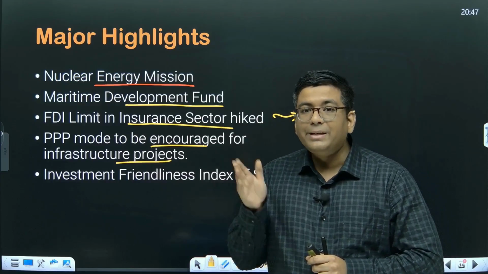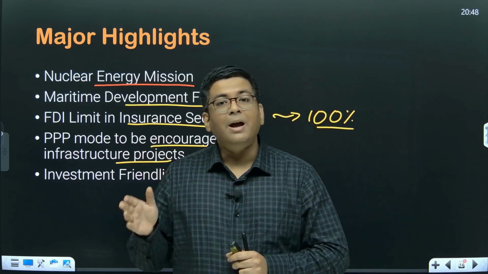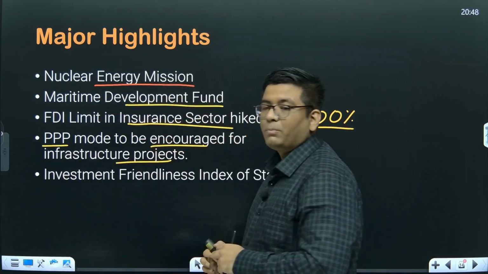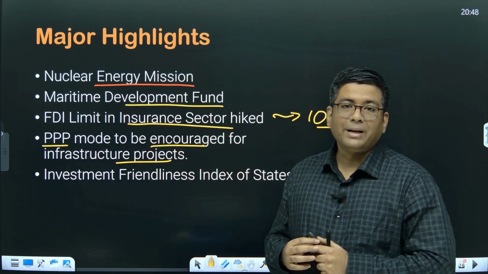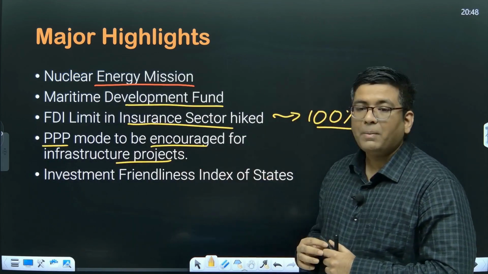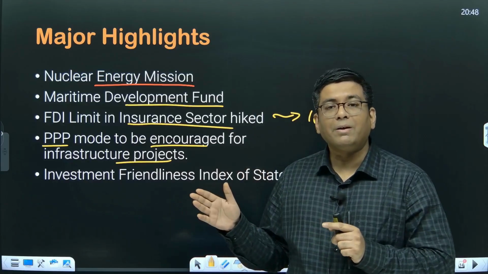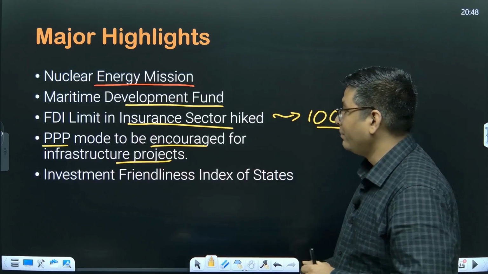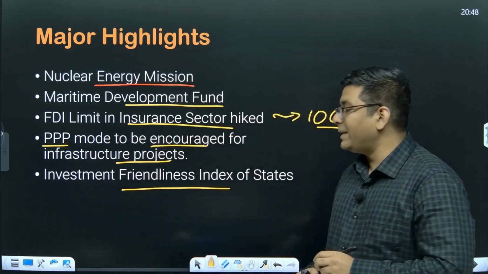And subsequently these three-year plan projects are the ones which will be executed under the public private partnership model. Okay, so PPP. So that is basically the model that will be taken up by the infrastructure development project. So what exactly is happening? The government is trying to bring in more private players in order to accelerate the infrastructure development of the country. Okay, then subsequently we will be having the investor friendliness index.